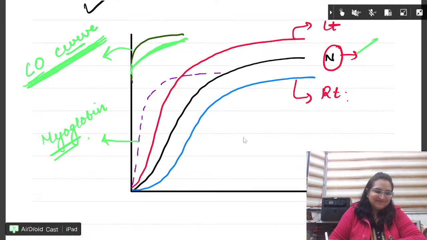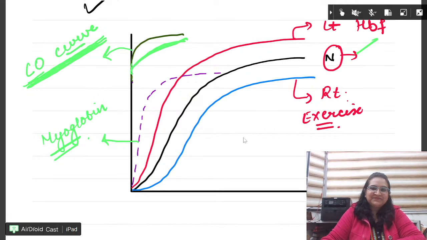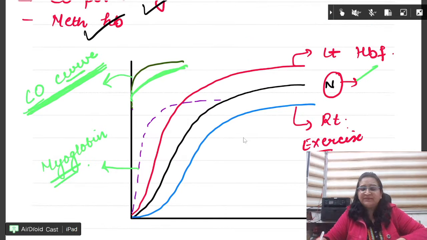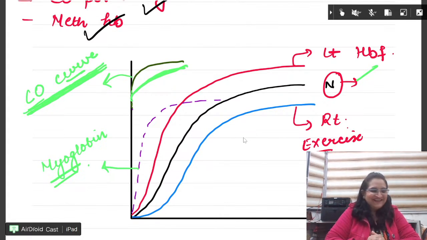Exercise. HbF. Very good. Say right side, beta. Don't say blue, because blue I have made myself. It will not be in your exam.